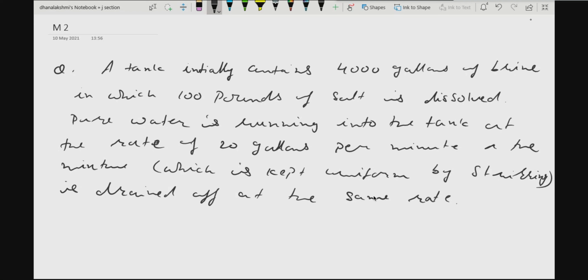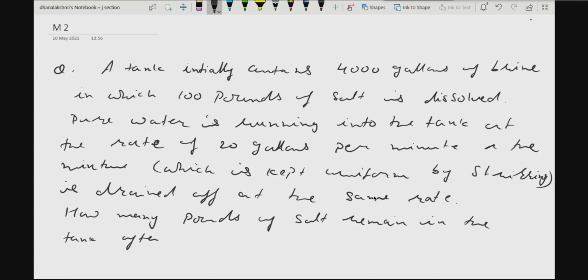Now the question is, how many pounds of salt remain in the tank after 30 minutes?